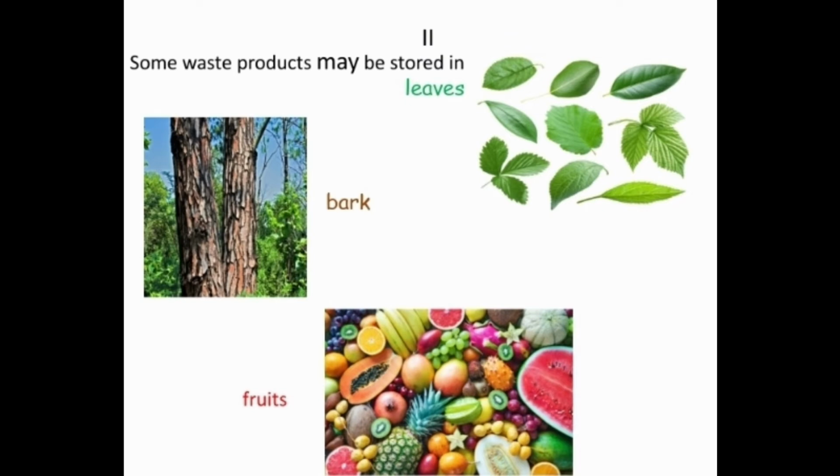Bark, see the picture of bark, is the outermost dead layer of the trunk of the tree. This bark also stores some waste products. Another picture shows a variety of fruits of different plant species. Those plants' fruits store some of the waste products.